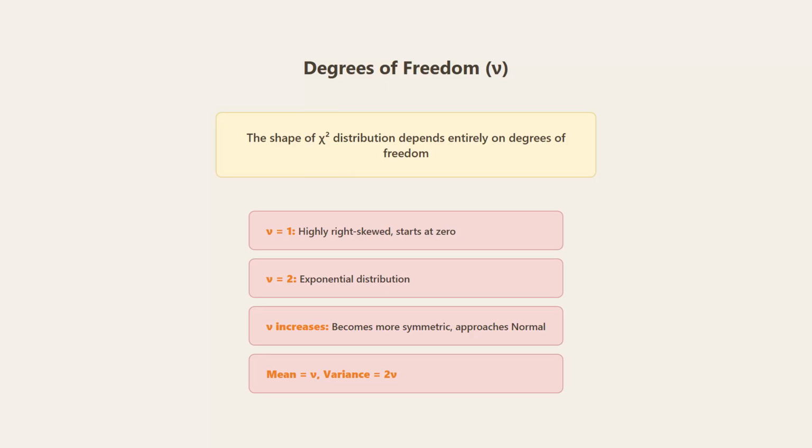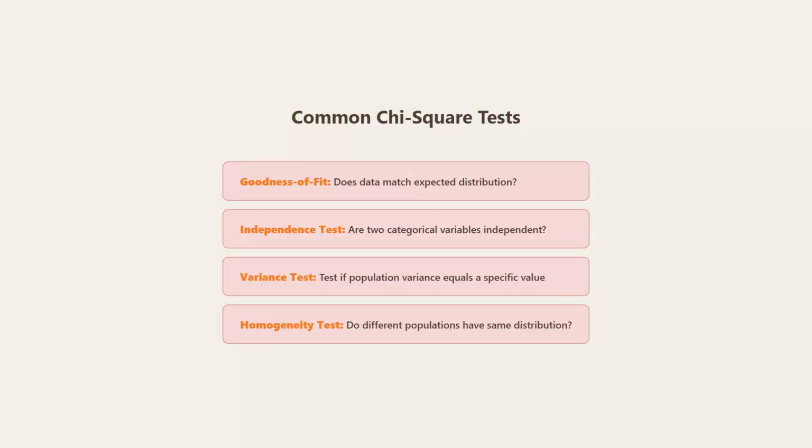With n equals 2, it becomes an exponential distribution. As n increases, the distribution becomes more symmetric and approaches normal. The mean equals n, and variance equals 2n. Chi-square is used in 4 common statistical tests.